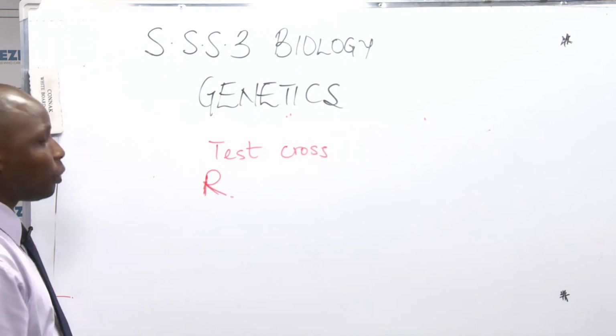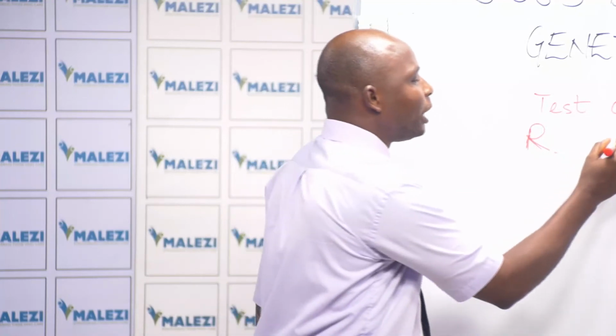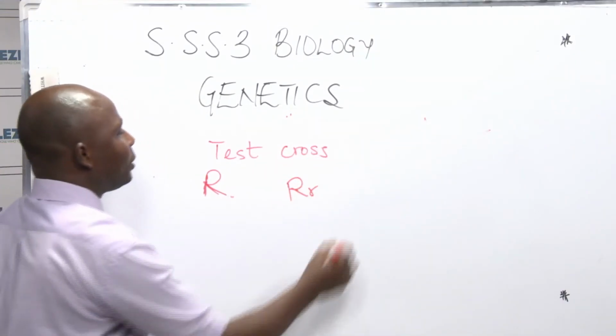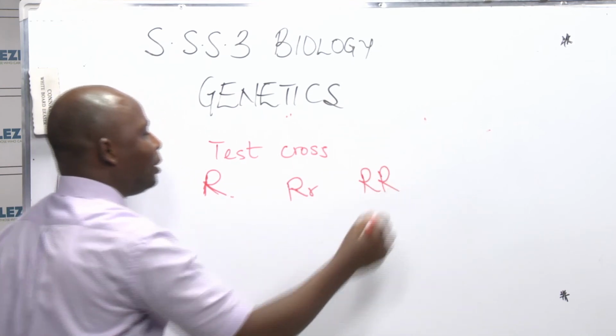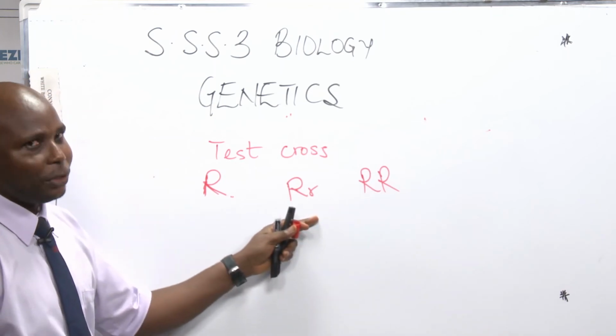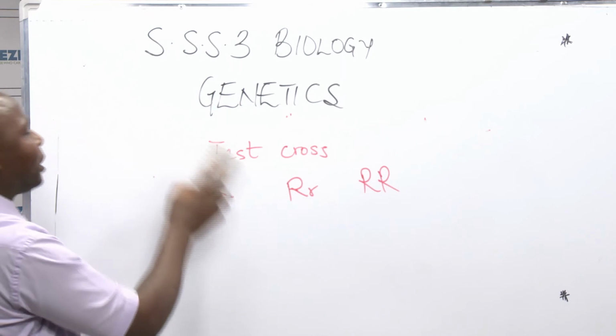But don't forget, each character is controlled by a pair of genes. We don't know if the gene of that flower is red like this or red like this. We don't know if it is homo red or hetero red. So when you are asked to find out that, that is when we use Testcross.